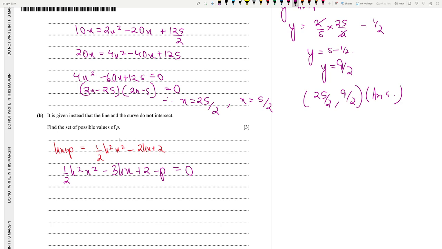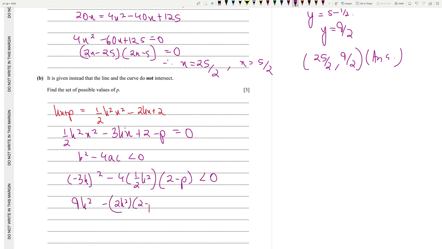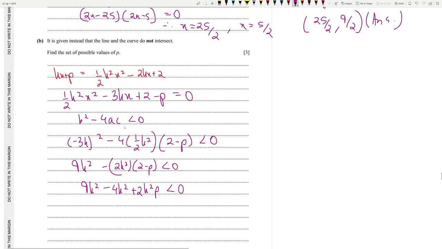is equal to 0. So since they don't intersect, we know that the roots are imaginary, so b square minus 4ac should be less than 0. So b square, which is minus 3k square, minus 4 into half k square, and c should be 2 minus p, is less than 0. So 9k square minus 2k square times 2 minus p is less than 0. 9k square minus 4k square plus 2k square p is less than 0. 5k square plus 2k square p is less than 0. So we have this.